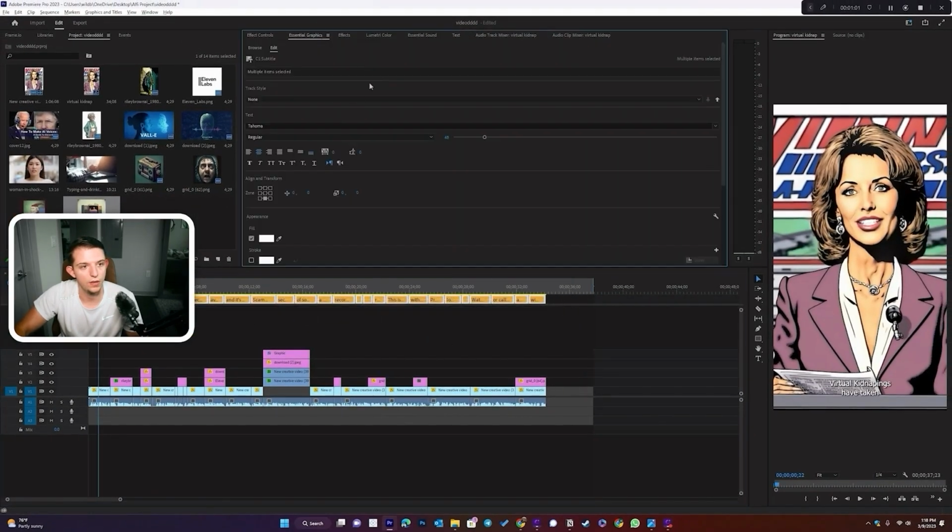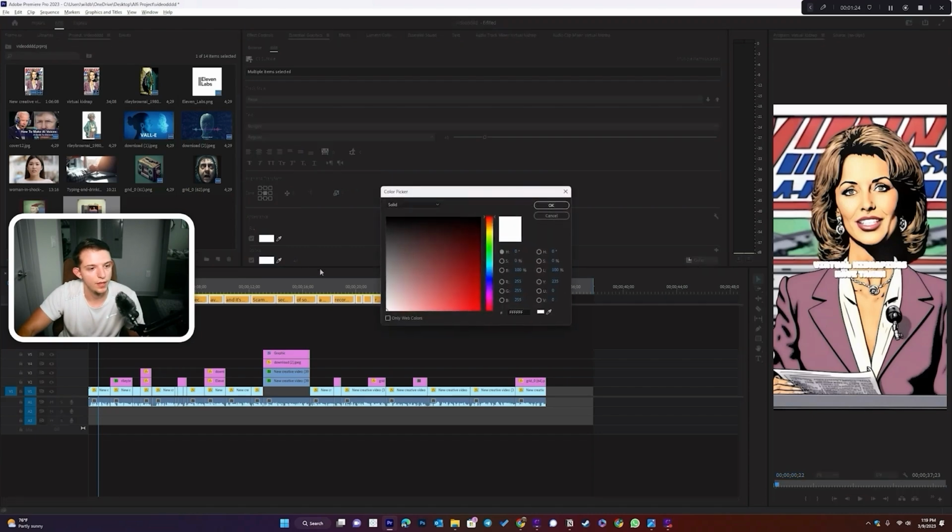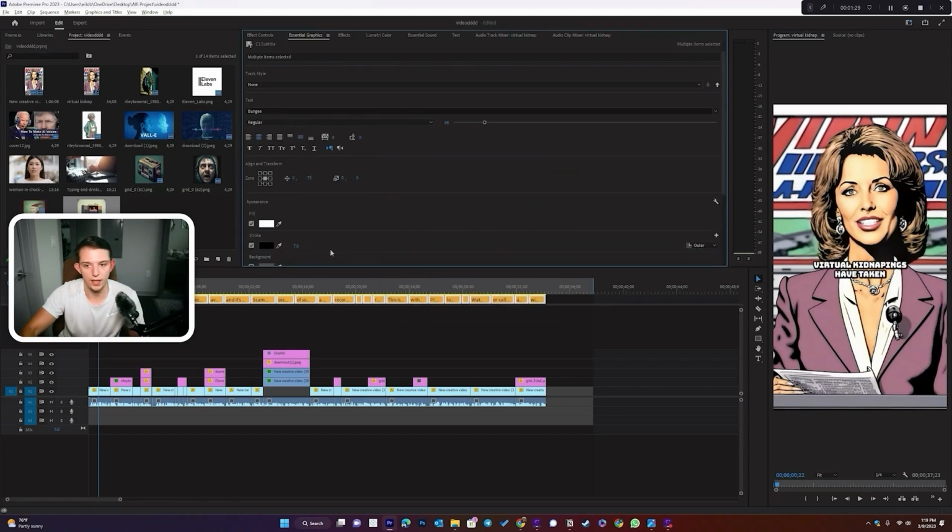And let's go essential graphics and let's go center of the screen and let's move it down just a little bit. Let's move it down 75 clicks. There we go. Let's actually use Bungee. I like this one recently. So we're adding an outline to it and we're going to make it 7. To add a stroke, you just make sure that this is clicked.